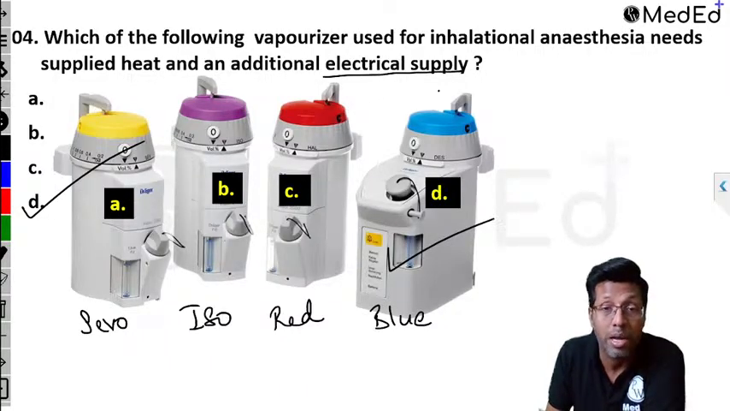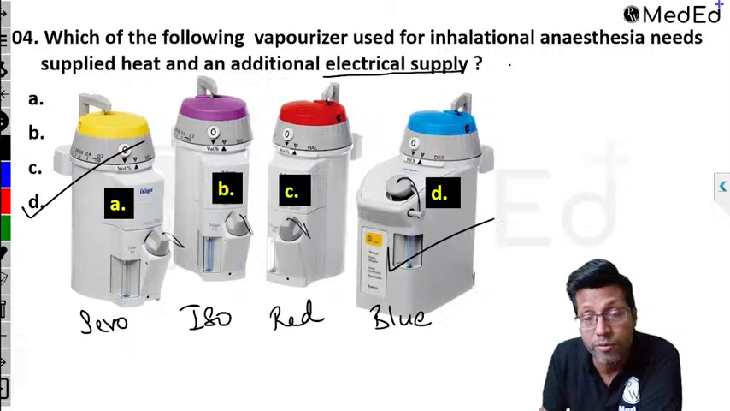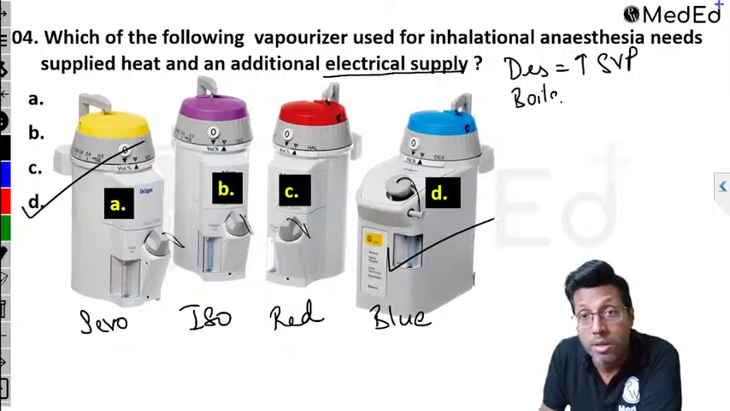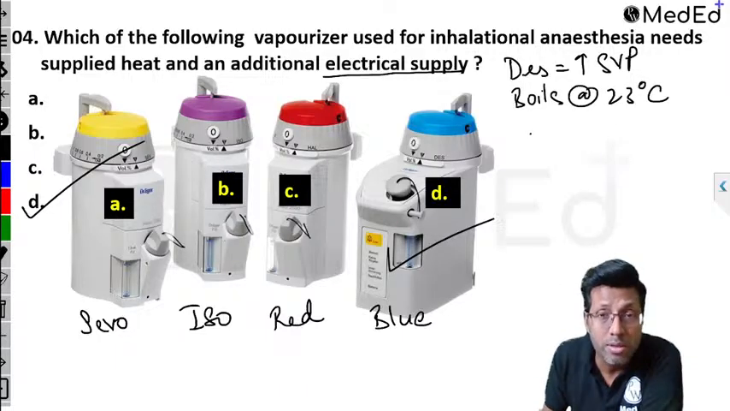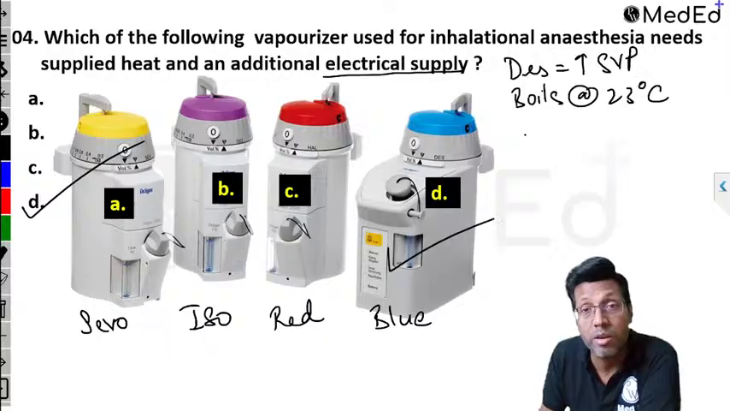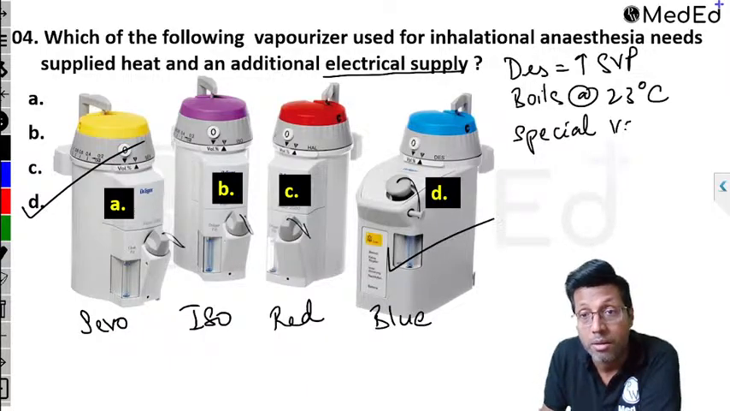It needs electrical supply because remember, when we speak of desflurane, it has the highest saturated vapor pressure. Desflurane basically boils at 23 degrees, or room temperature. Because it boils at room temperature, it needs a special vaporizer, and this special vaporizer is electrically heated. Compared to others, this is the only one which needs a special vaporizer, and this special vaporizer is electrically heated.